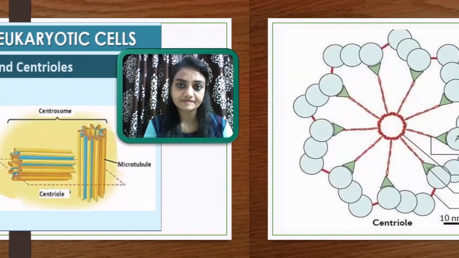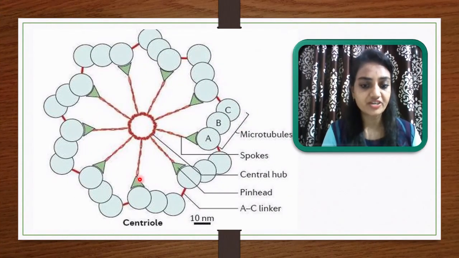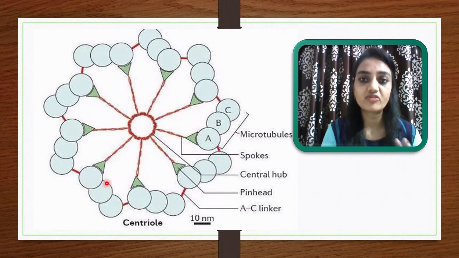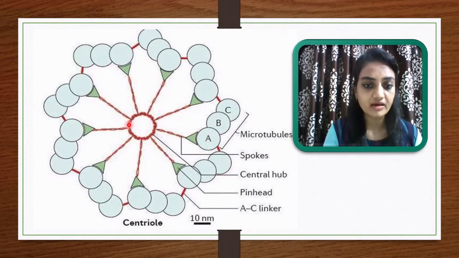Now let me go through the structure of a centriole. Here you can see in the periphery a triplet, which is made up of microtubules, triplet A, B and C. In total, 9 triplets of this type are found in the periphery, and they are connected with the central hub. This is called the hub, which is made up of protein.